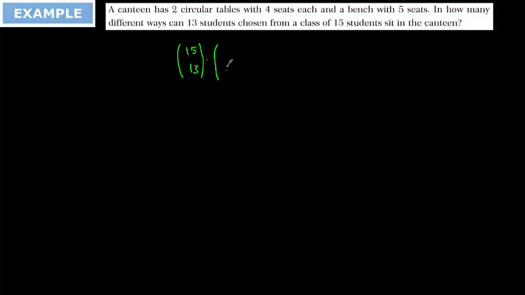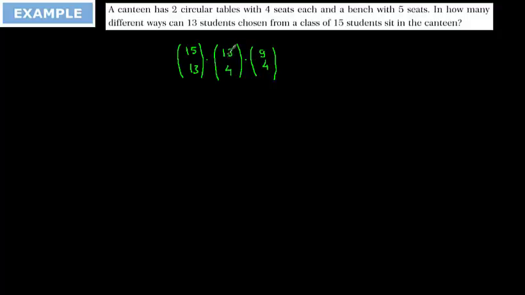Then, after that selection, from the 13 we are going to select 4 of them for the first circular table. Then from 9, we select 4 of them again for the second circular table. Why 9?